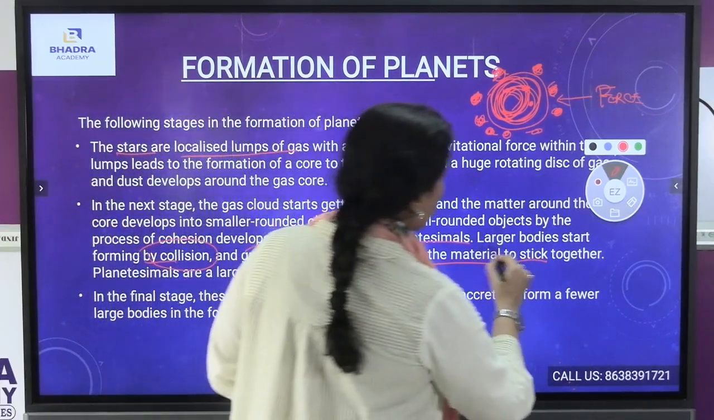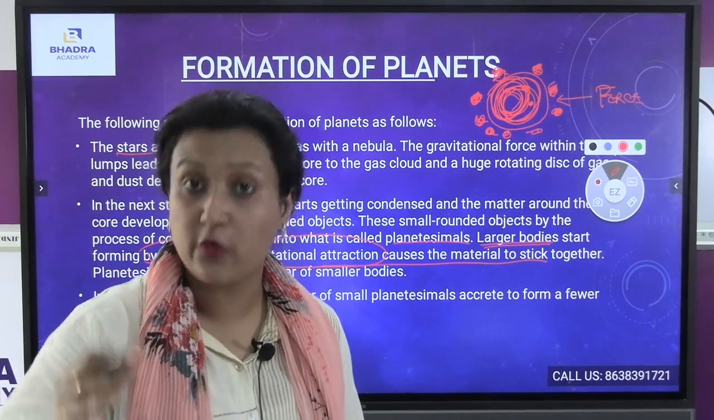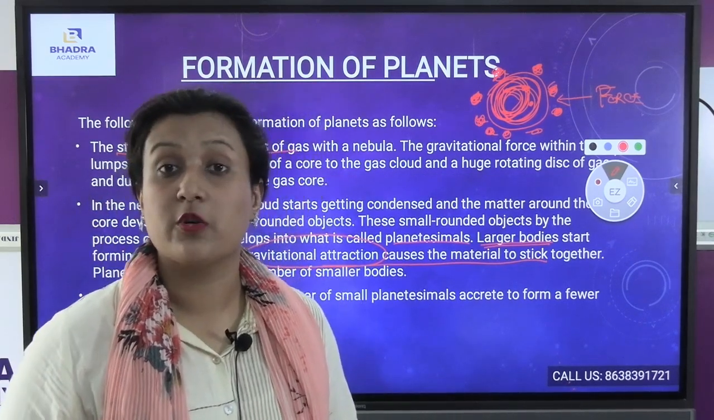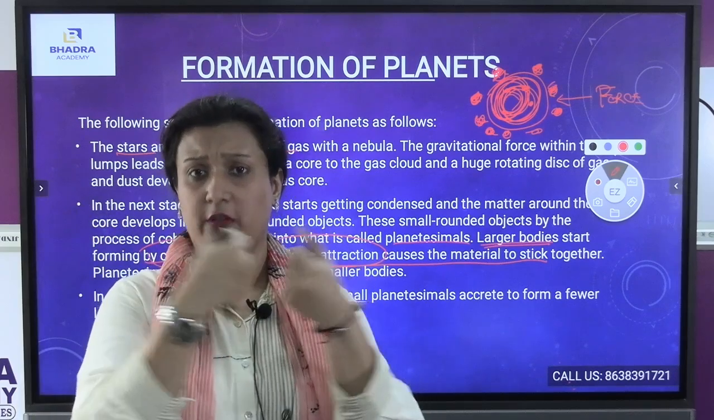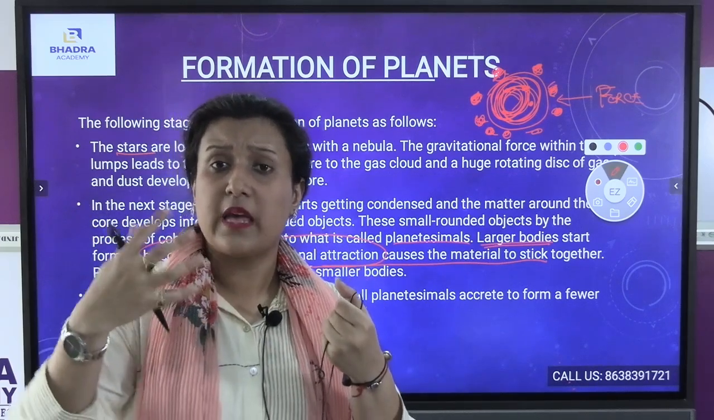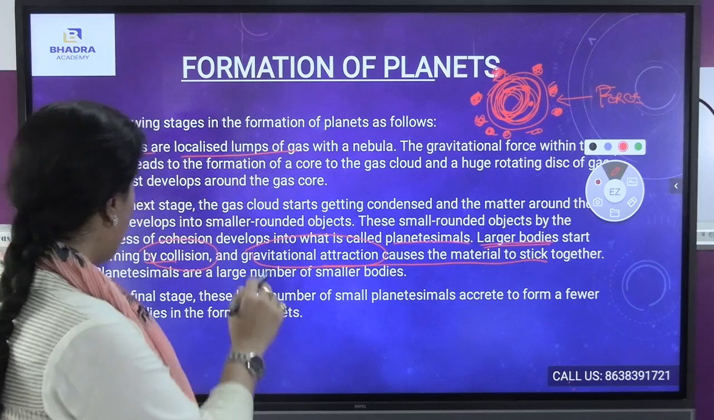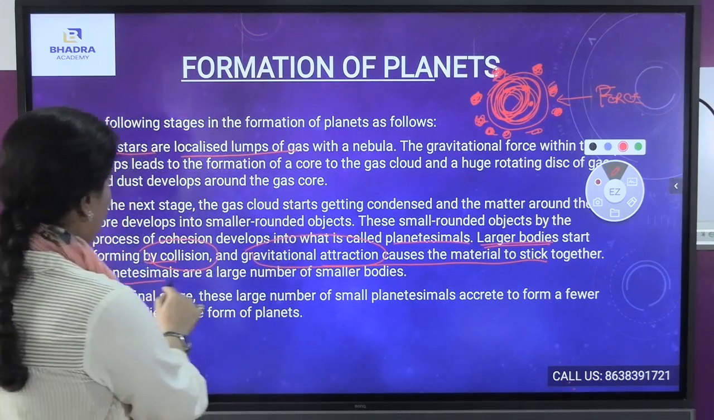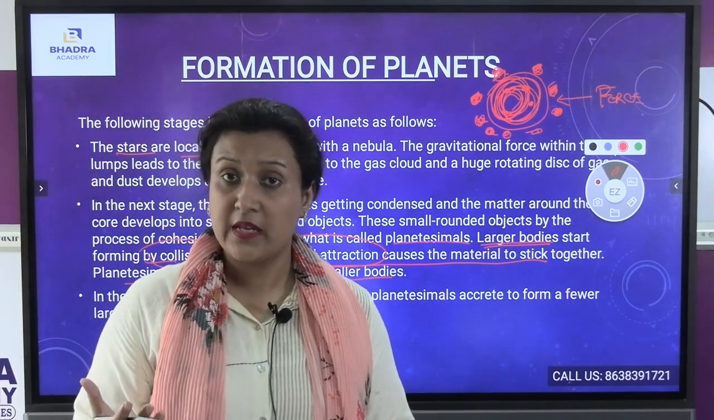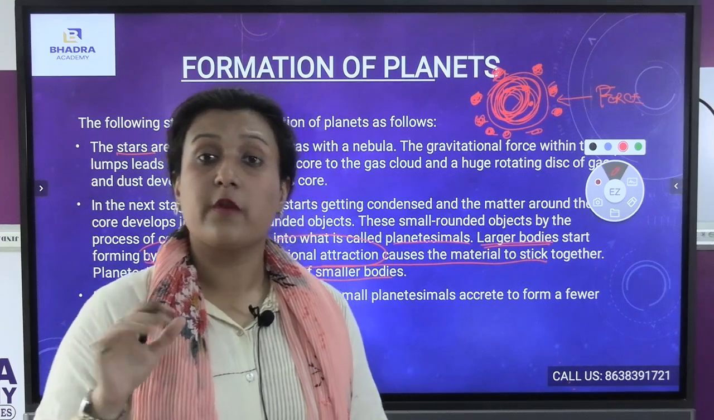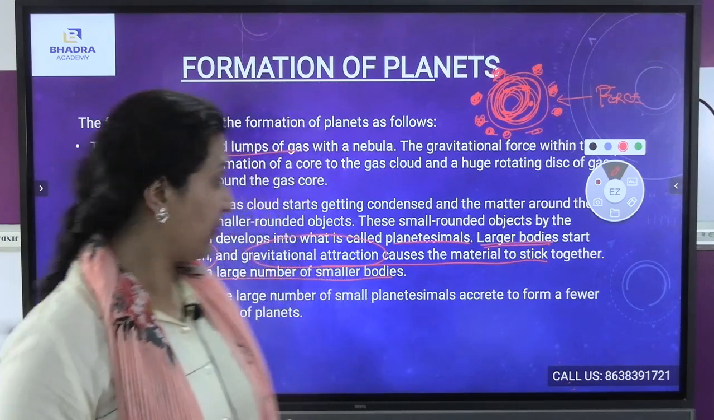The larger bodies were first formed due to the gravitational force and also due to the process of collision. Collision means pushing each other. Due to the process of collision, the large bodies have been formed, and they stick together. Planetesimals are a large number of smaller bodies. If I talk about planetesimals, it may come as a fill in the blanks. They are a large number of smaller bodies, which means the small planets are also termed planetesimals.